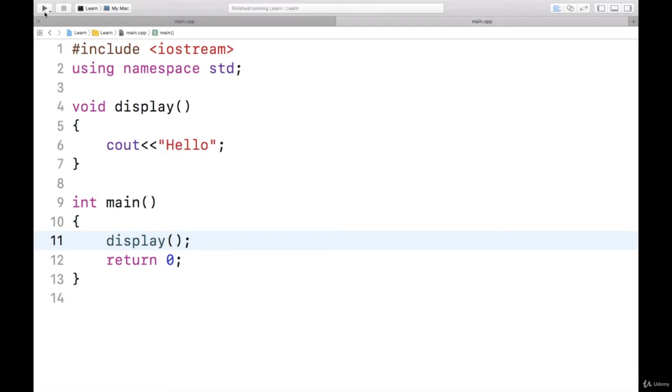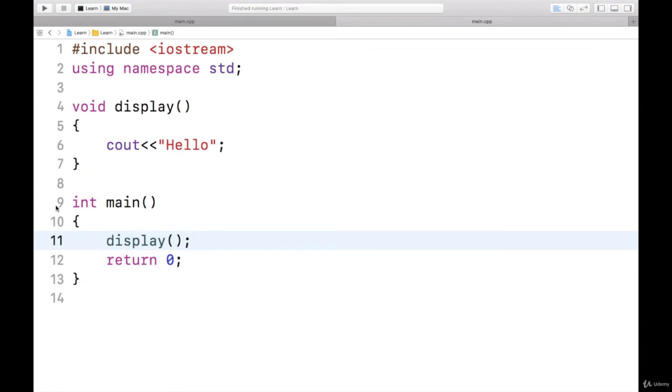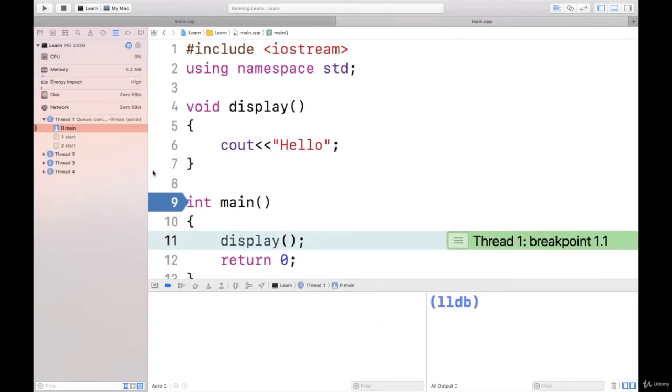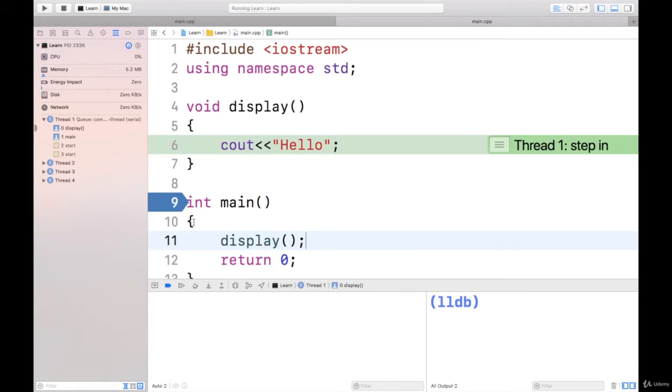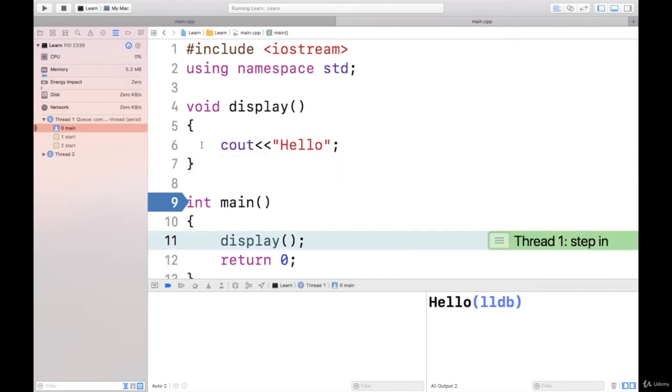Let us run this. I got a message hello here. Let me debug this. Now it is at the start of the main function. F7 is taking me to function display, and after displaying hello it will come out. It is back to the main function.